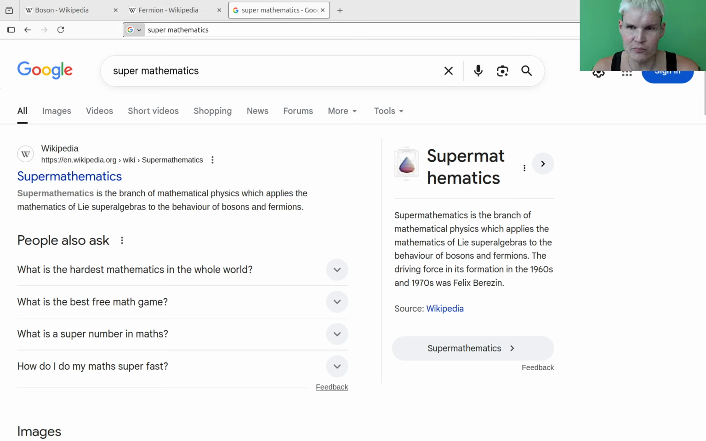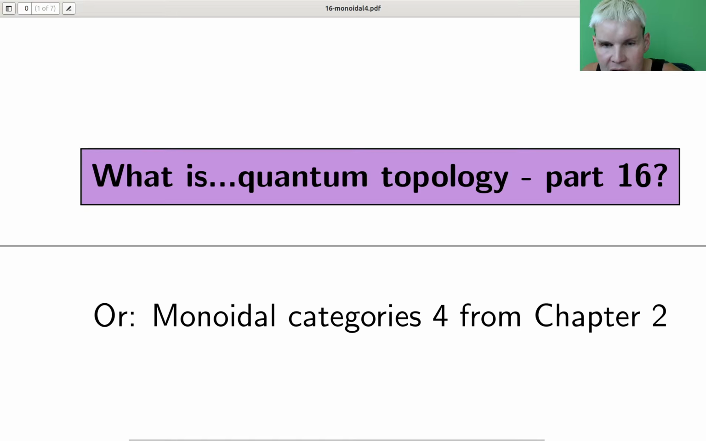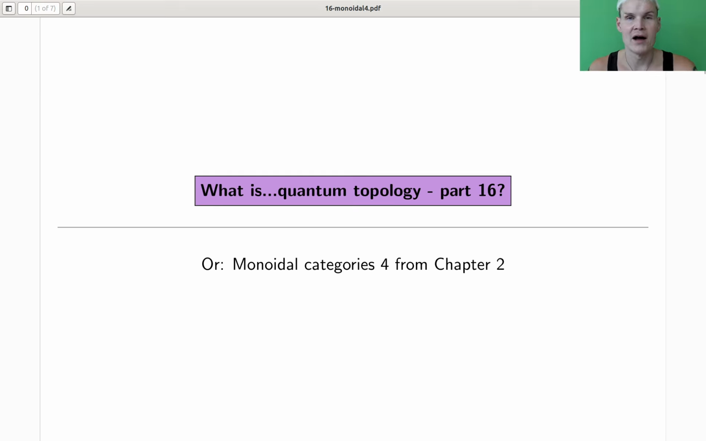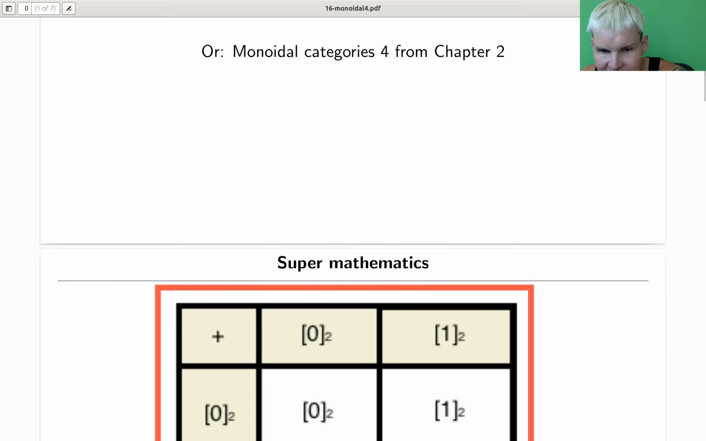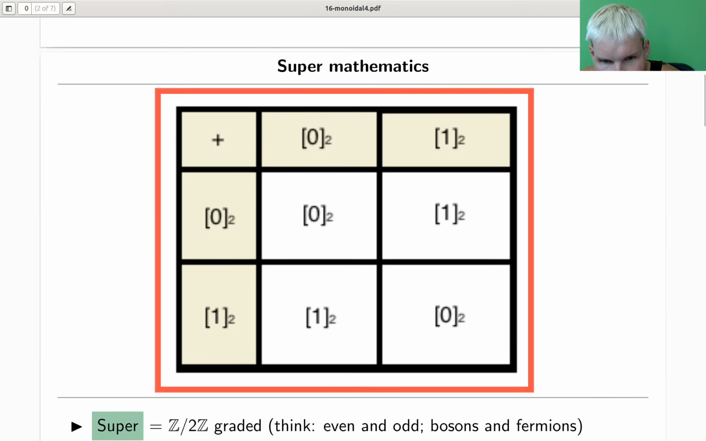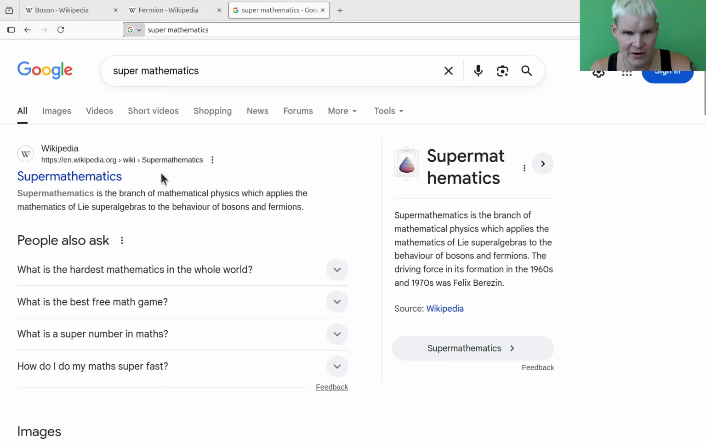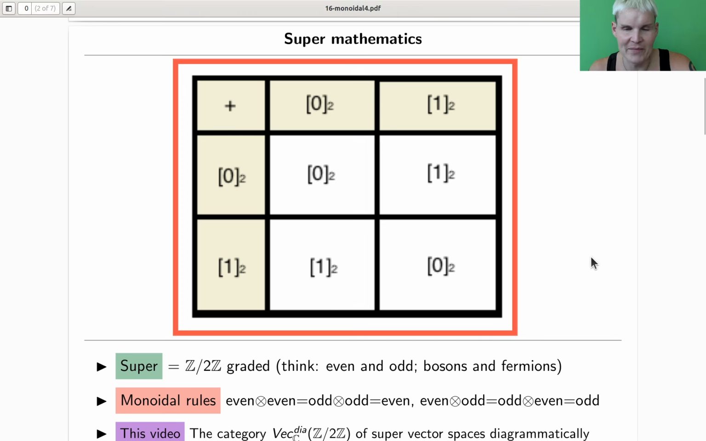I will tell you what super is and how it is related to monoidal categories. Right? So today I will show you a key example of a monoidal category diagrammatically, because that's what we do. So super mathematics. And I'm also not sure whether you should spell it like this, super space mathematics, or like Wikipedia apparently spells it, just one word, supermathematics. I have no idea, it doesn't really matter.